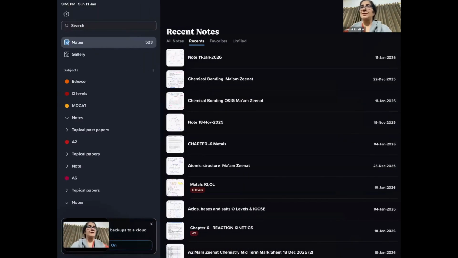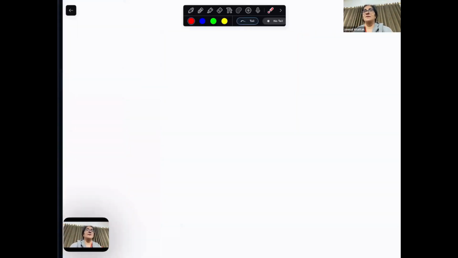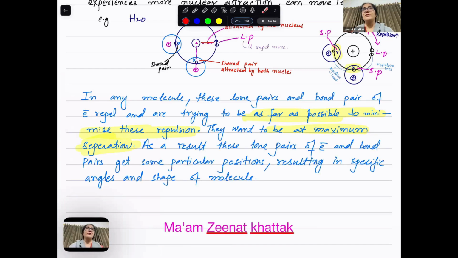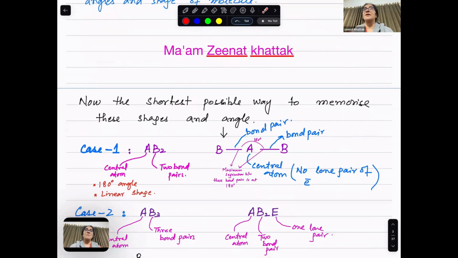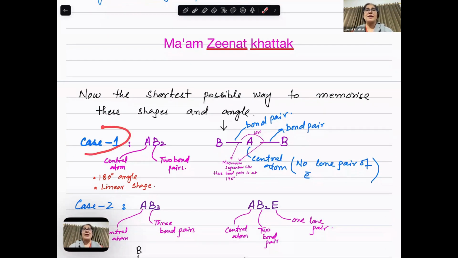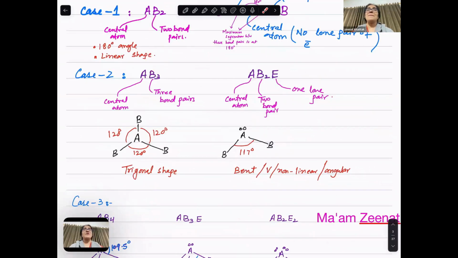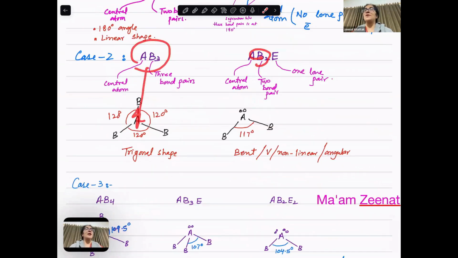Coming to this: the shape of a molecule depends on the number of lone pairs and bond pairs. Case 1, AB2, two bond pairs, 180, maximum separation at 180. Case 2, AB3 or AB2E.